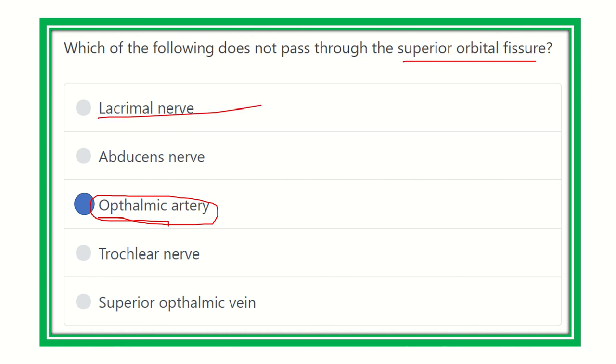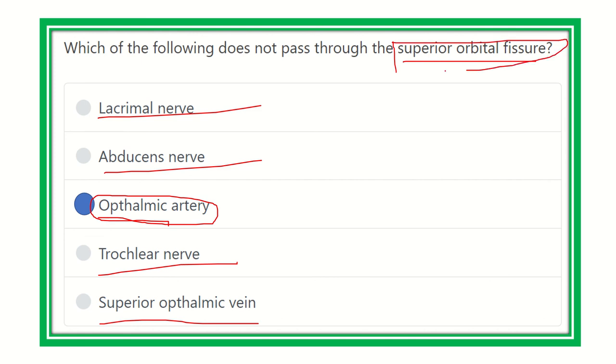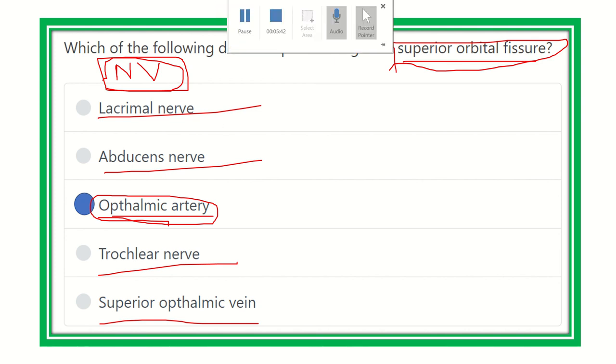On the other hand, the lacrimal nerve, abducens nerve, trochlear nerve, and superior ophthalmic vein pass through the superior orbital fissure. The superior orbital fissure is dedicated to nerves and veins, not to any artery. So our final answer is the ophthalmic artery, because it passes through the optic canal.